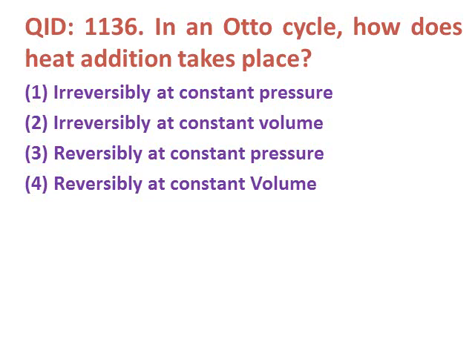Next question. In an Otto cycle, how does heat addition take place? Options 1, irreversibly at constant pressure, second, irreversibly at constant volume. Third, reversibly at constant pressure. Fourth, reversibly at constant volume. The correct answer is reversibly at constant volume. That is how heat addition takes place in the Otto cycle.